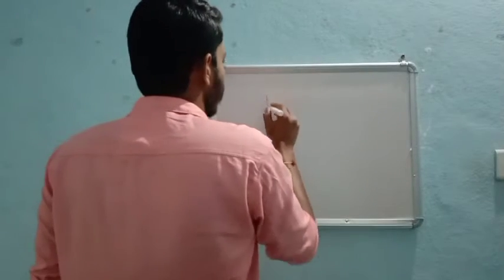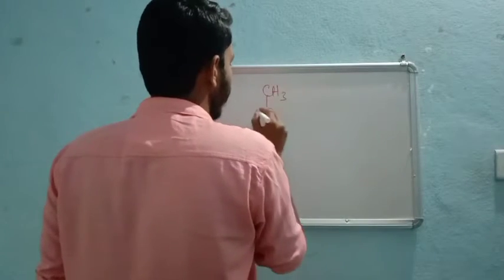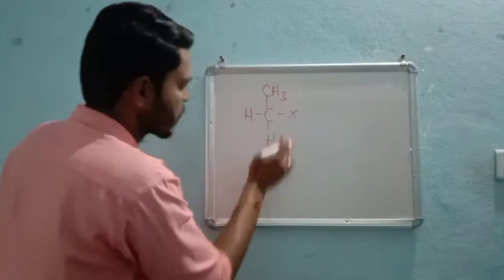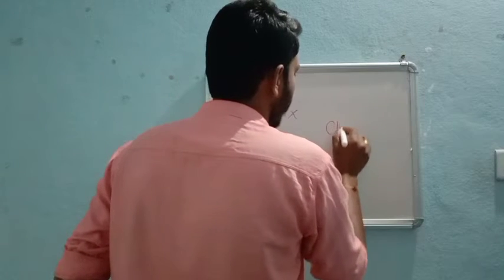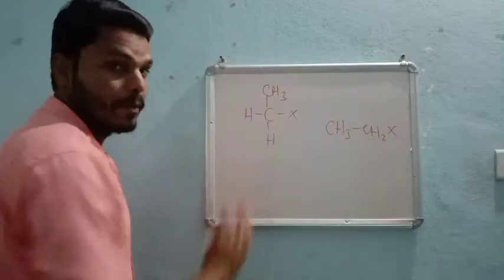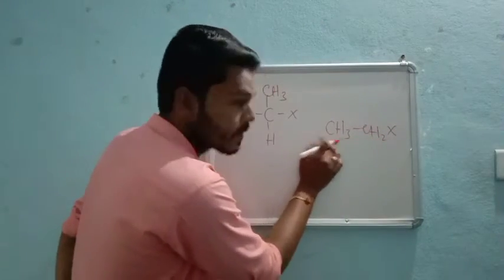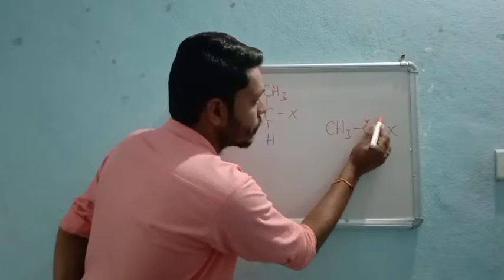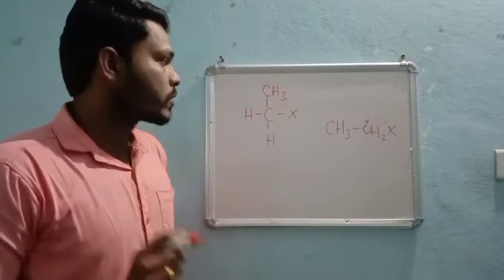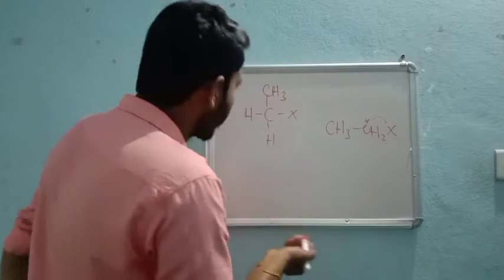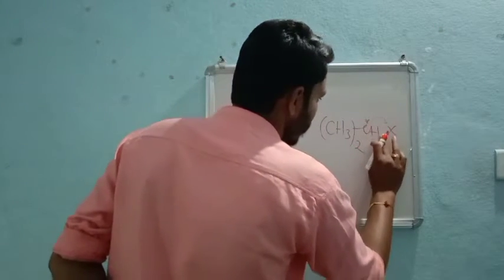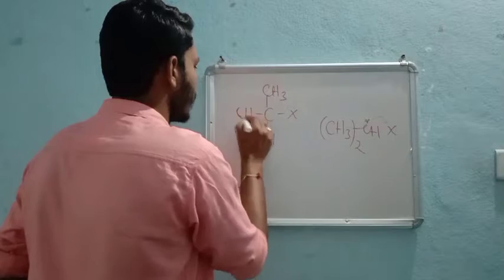if it is a primary, then they can directly give a structure like this, right? This structure we can write like this: CH2X. This is also a primary, I mean a single methyl group is attached to the carbon to which the halogen is attached. So only single. If it is a secondary, then the structure will be like this, right? So make one more CH3.